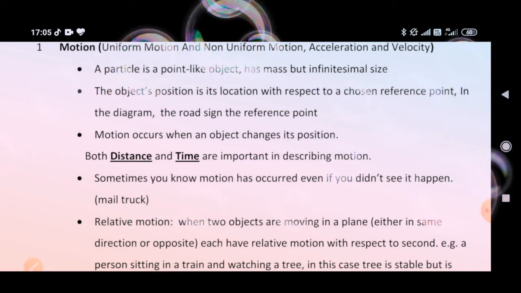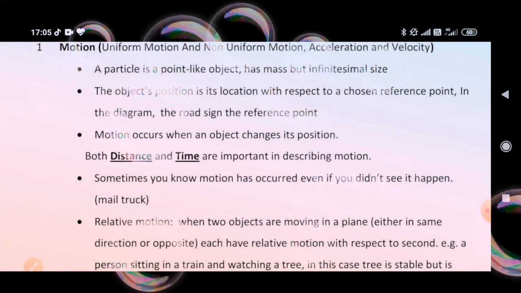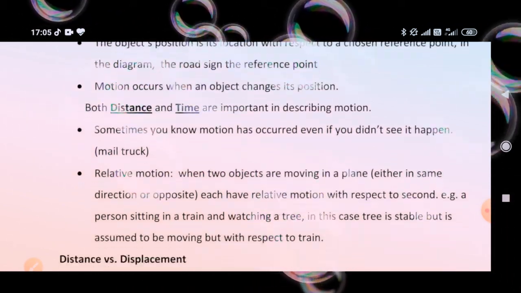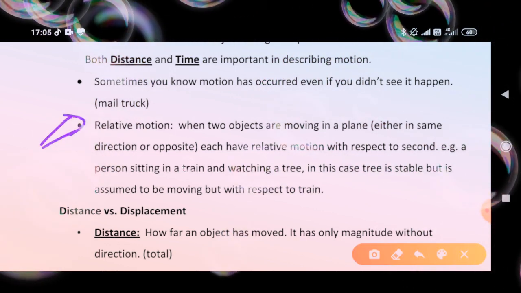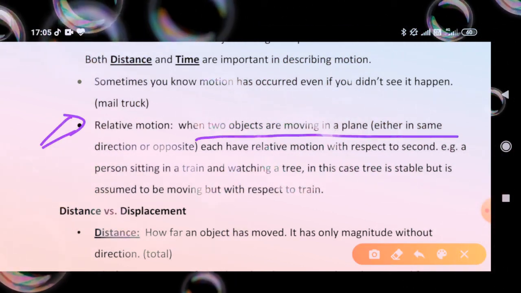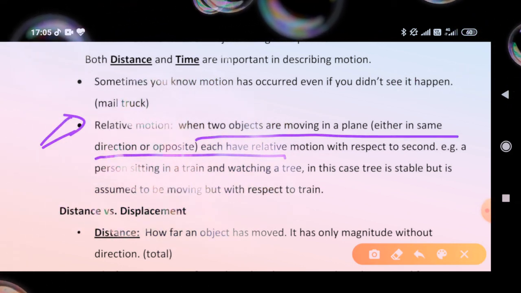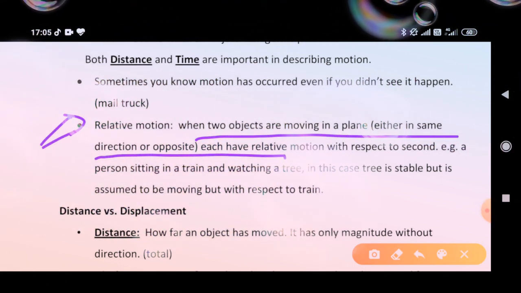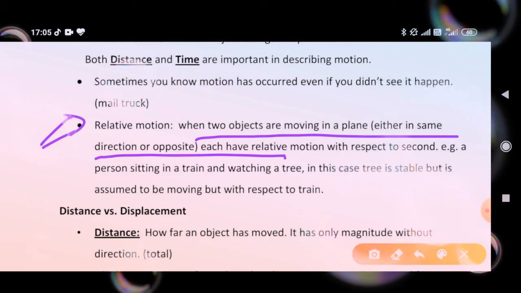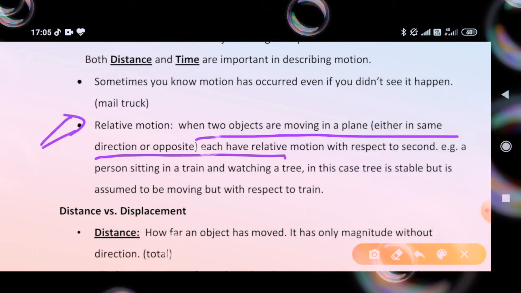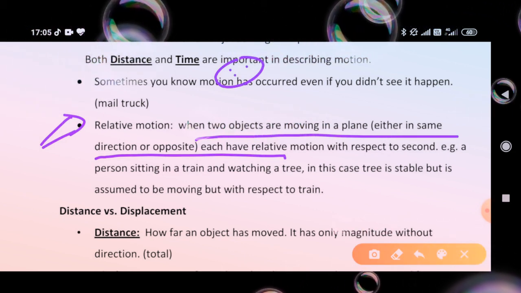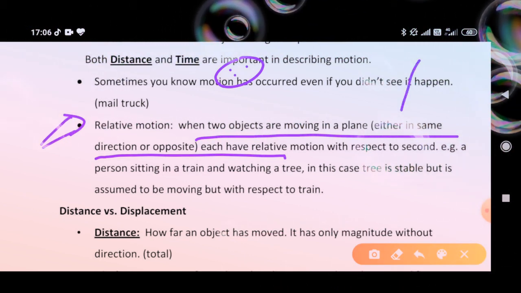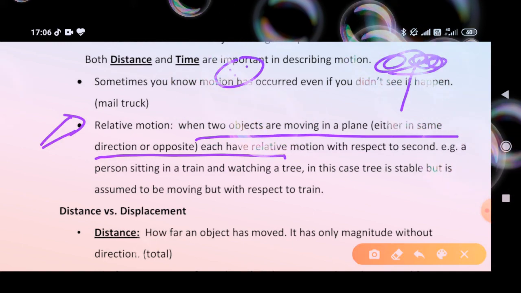So let us discuss first of all relative motion. When two objects are moving in a plane, either in the same direction or opposite, each has relative motion with respect to the second. For example, a person sitting in a train and watching a tree. In this case, the tree is stable but is assumed to be moving with respect to the train.